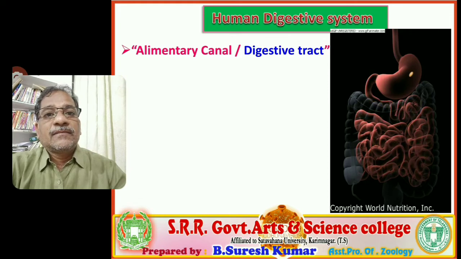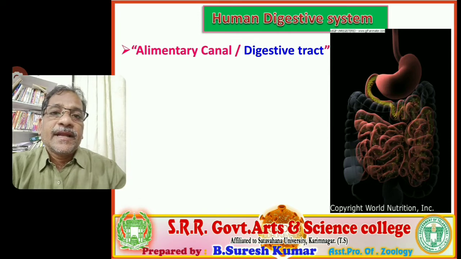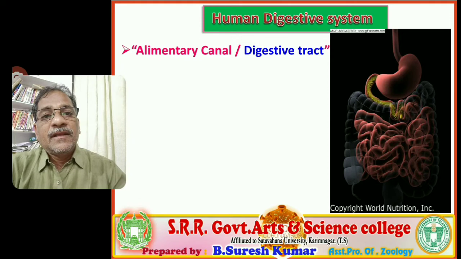Platyhelminth worms possess a digestive tract with a single opening, and from annelids and nematodes onward up to chordata, the digestive tract contains two openings. The anterior opening is called the mouth and the posterior opening is called the anal opening. So the digestive tract starts with the mouth and ends with the anus.